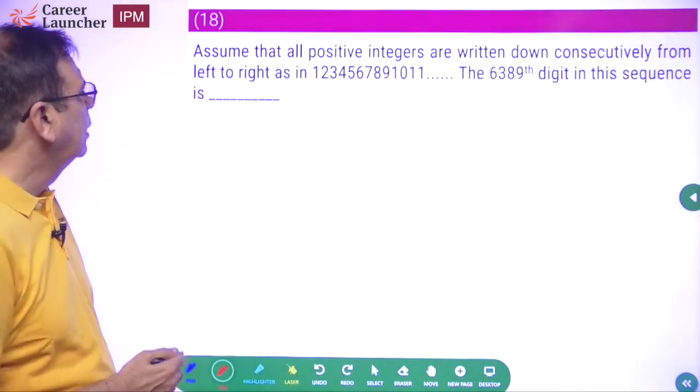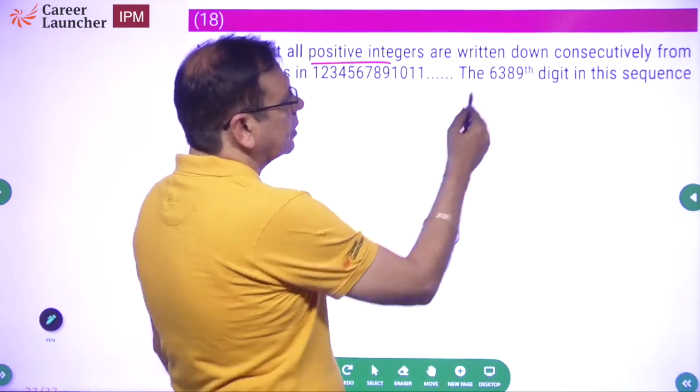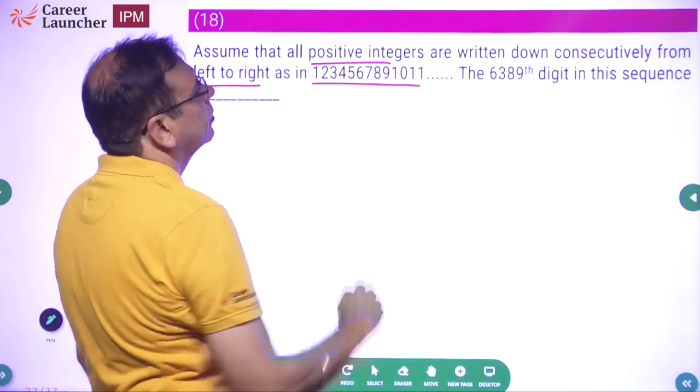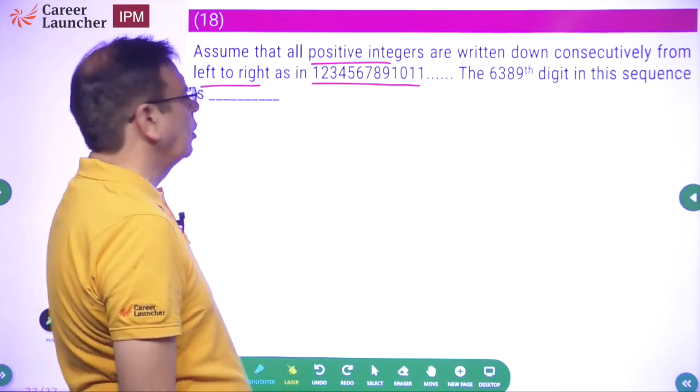Okay, question 18. Assume that all positive integers are written down consecutively from left to right, like this. Find the 6,389th digit of the sequence.